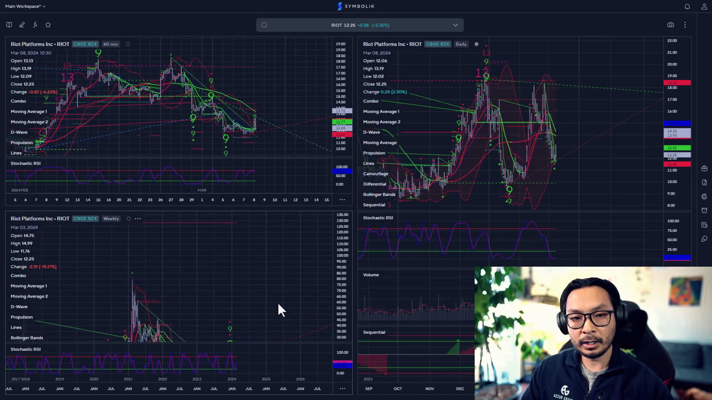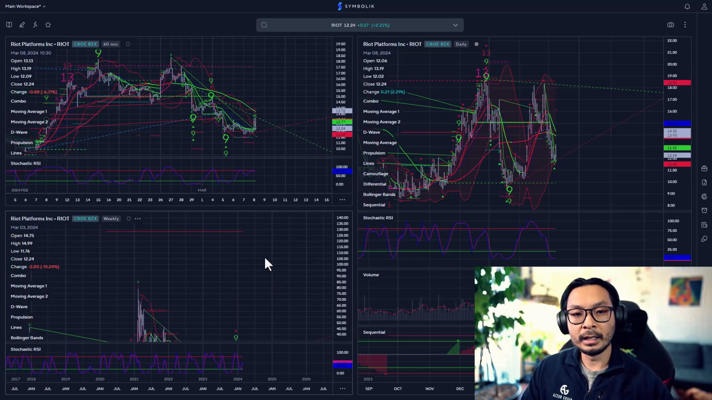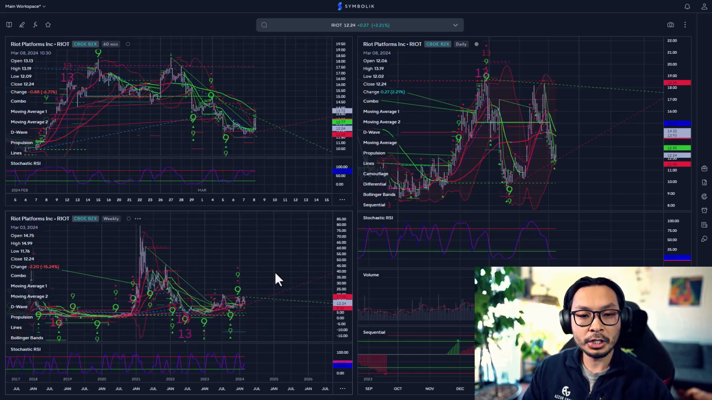And then looking at the weekly, we went over this a little bit yesterday, but some of these major targets I don't think we're going to reach for another 12 to 16 months. I'm really looking at this 128 range, so we do have a lot of room to move here. We do have some resistance at $20, and then the next major ones are going to be $29 and then $40 as well. Let's take a look at the charts.